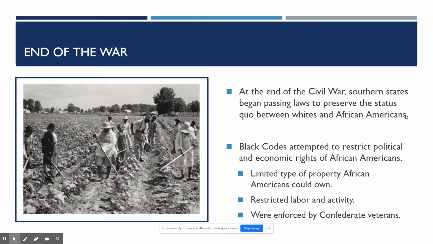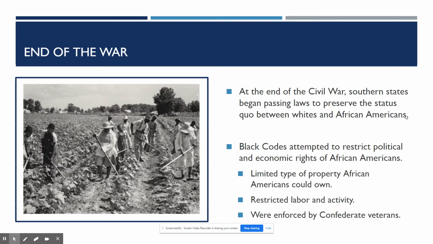So let's go back to the end of the Civil War, where the Union wins over the Confederate States. At the end of the Civil War, Southern states begin passing laws to preserve the status quo between whites and African Americans. Obviously, the Southern states are unhappy that they have lost the war, so they start enacting what are called black codes.